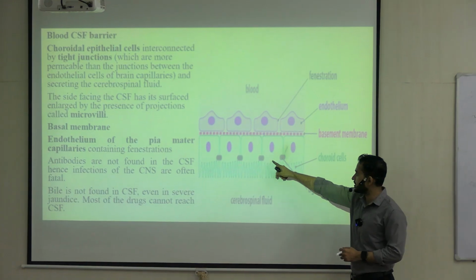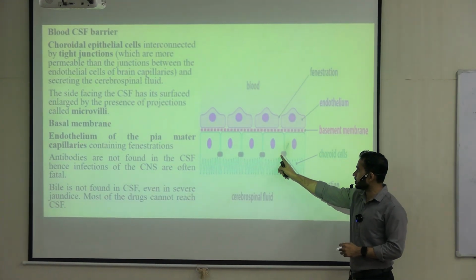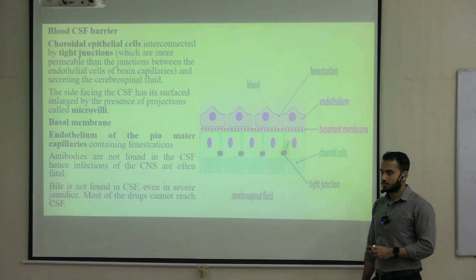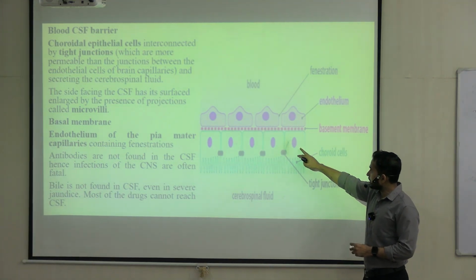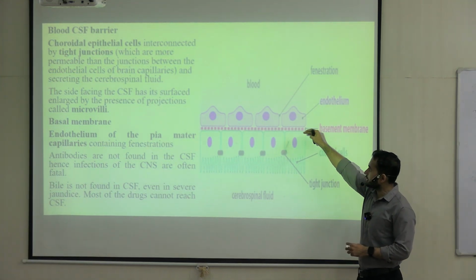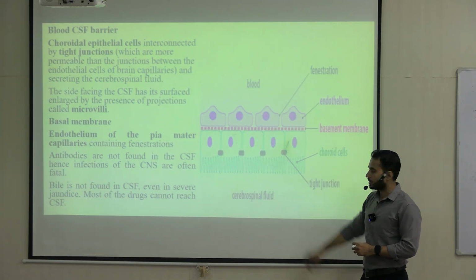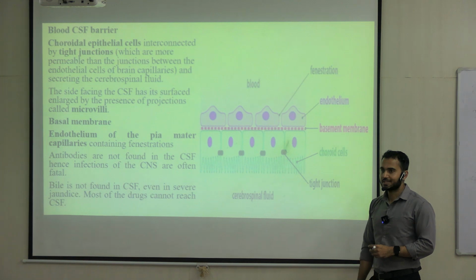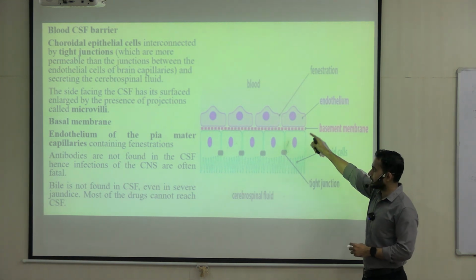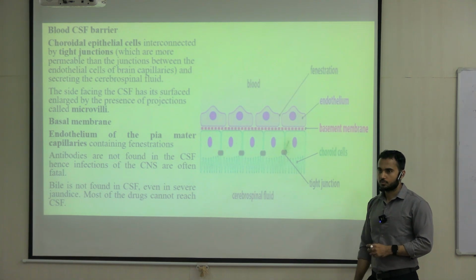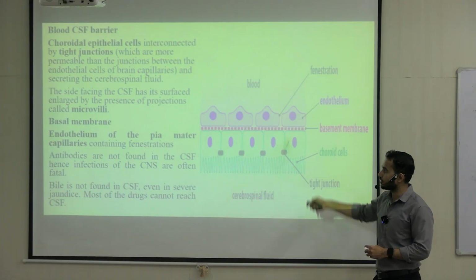Ependymal cells are connected to each other with the help of tight junctions. These ependymal cells are also resting in a basement membrane, and then you are getting the microvilli of the ependymal cell. So in between this the barrier is formed.